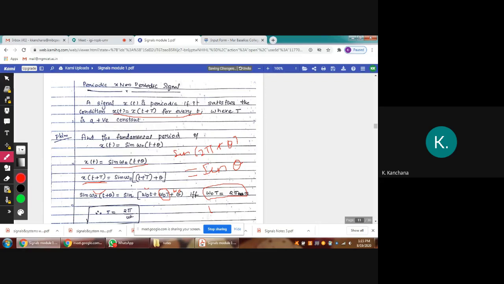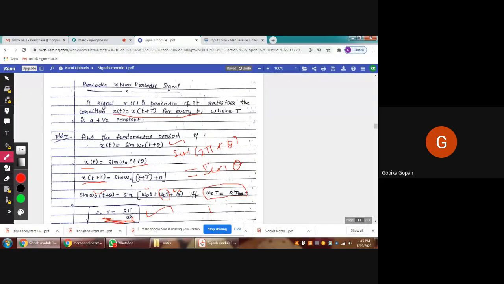So the signal is periodic only if omega naught T equal to 2 pi, that means T equal to 2 pi divided by omega naught. If the value of T is 2 pi by omega naught, then this signal is said to be a periodic signal. Do you have any doubt in this problem?